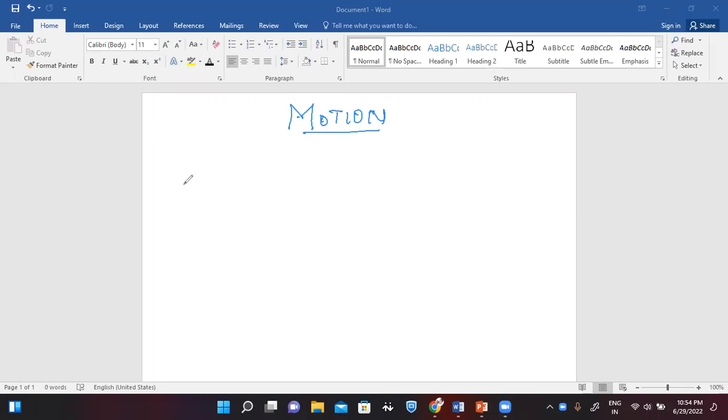Okay, let me give you first of all a scenario. A tree is here, right? Tree is here. So you will consider tree as what kind of object? We can say stationary object as it is fixed at one point, isn't it, right?